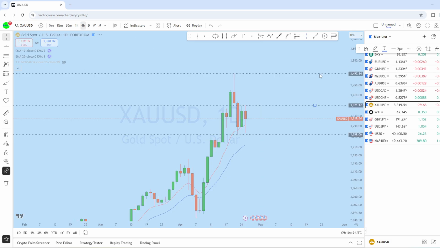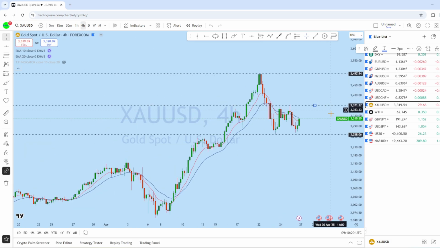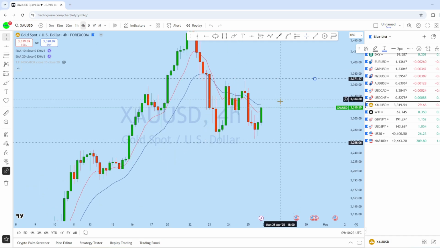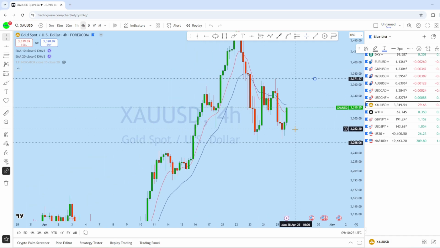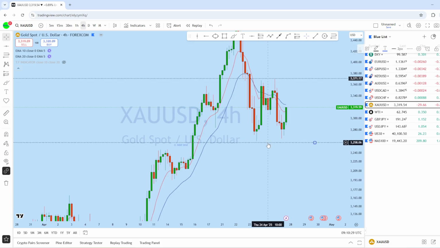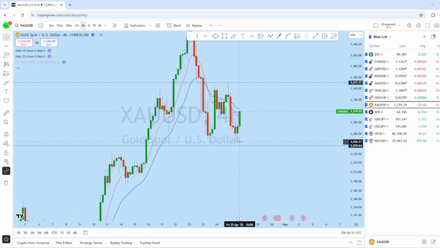So if we look at the 4-hour chart to see what kind of price action we might see this week, this is the 4-hour move. Here the price tested this support but couldn't create a new lower low. Here we can see that higher low formation. So we can see a double bottom with a higher low, and at the same time a double top with a higher high. That means the market is creating a higher high.